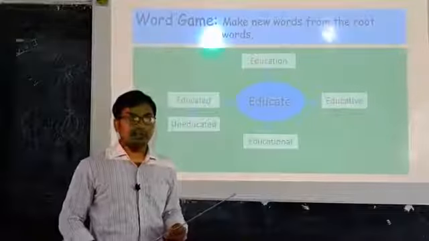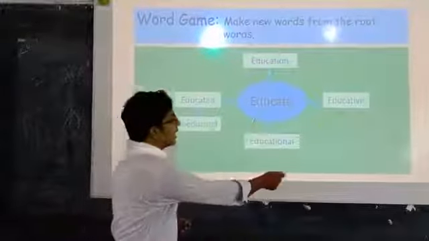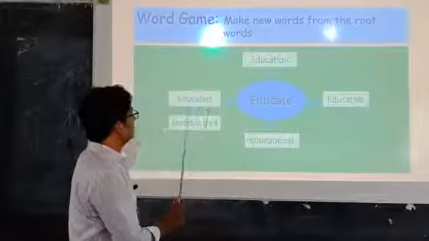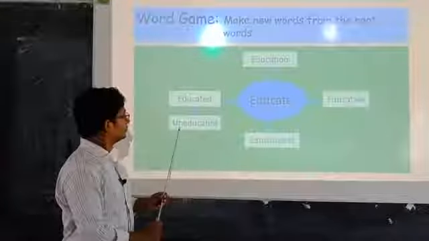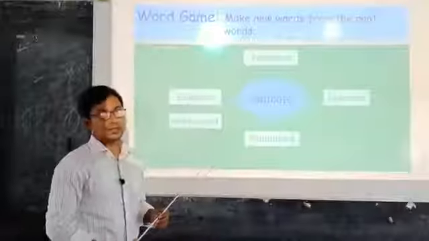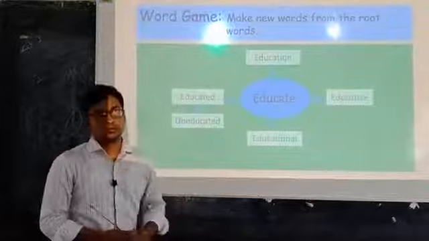So how have we created the words? We have just added ION, IVE, IONAL, and D, and here UN to the front of the word and D at the end of the word. Thus we have made some new words from a root word.